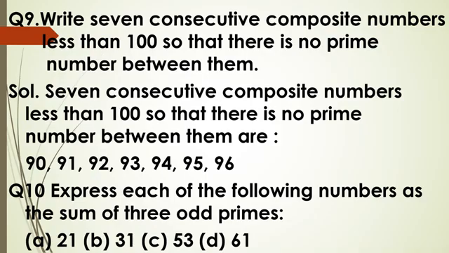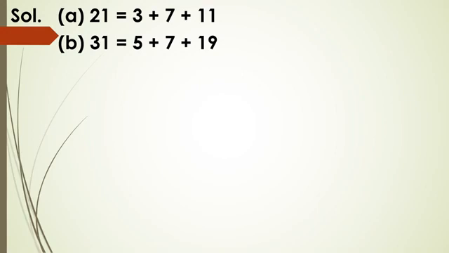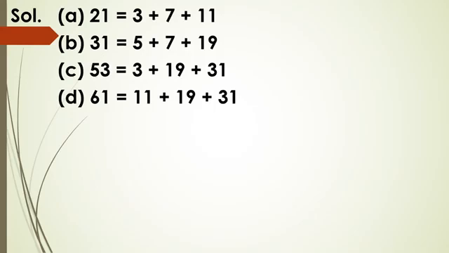Otherwise it is the same. 21. 21 is 3 plus 7 plus 11. There are many other ways also. Again I am saying I have written only one. If you have found any other way, but be careful, remember that they all are prime numbers. Okay? Then that is also correct. 31 is 5 plus 7 plus 19. 53 is 3 plus 19 plus 31. And 61 is 11 plus 19 plus 31. All are prime numbers. Question number 11.